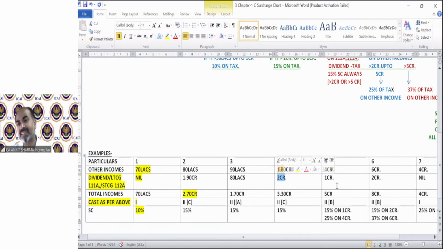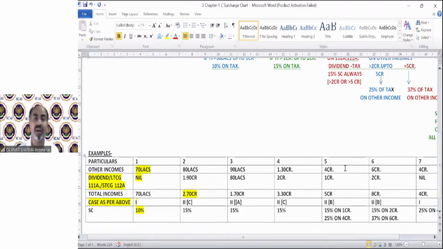Now we are discussing case number 5. This is important. Example number 5 says your other income is 4 crore and the special category income is 1 crore. So now the TI is 5 crore, but even before including the special rate of income, your TI is exceeding 2 crore.